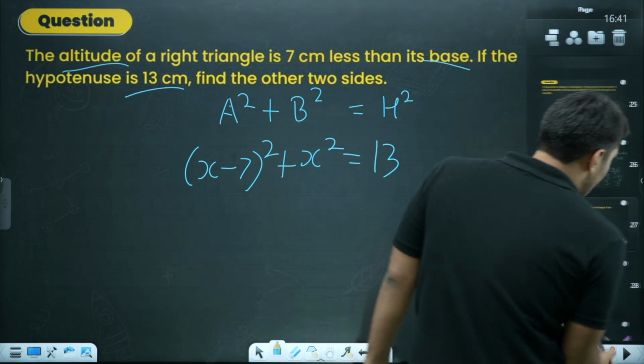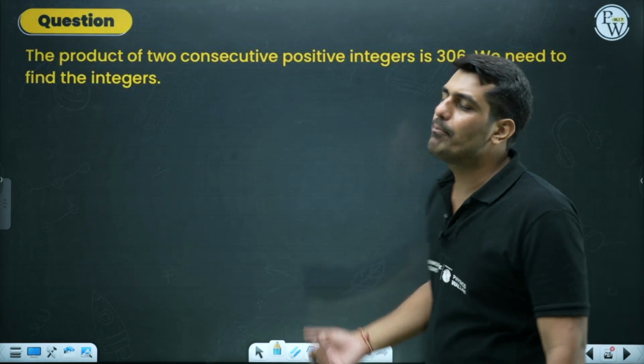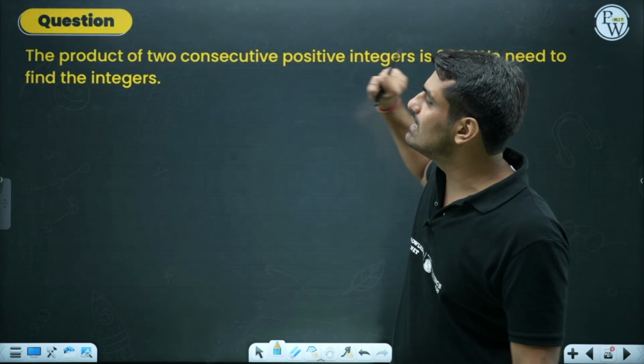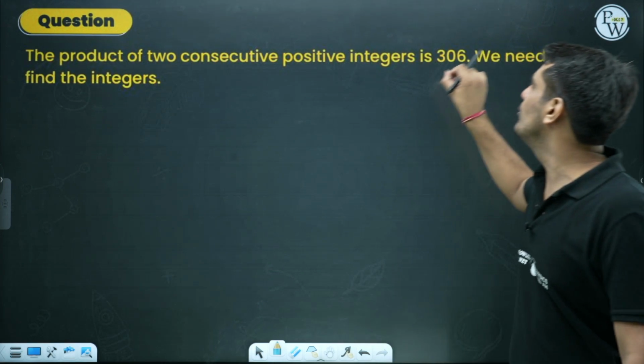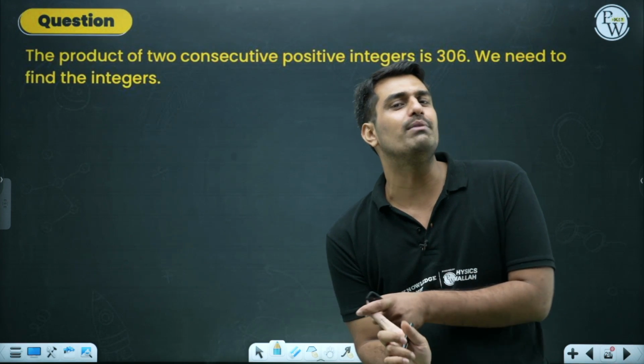One final question on which I would like to end the session is this problem over here. Again, a problem dealing with numbers. Two consecutive positive integers are there. Their product has been mentioned to be 306. We need to find the integers. How can we start, sir? Only one information is given.